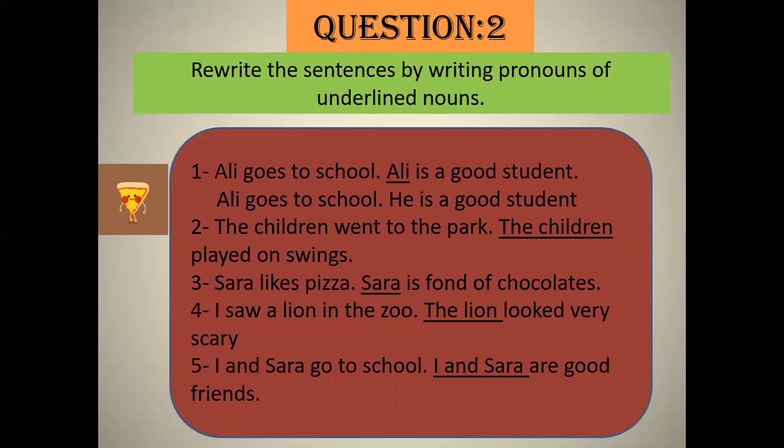The children went to the park. The children played on swings. Okay. Sarah likes pizza. Sarah is fond of chocolates. Number 4. I saw a lion in the zoo. The lion looked very scary. Number 5. I and Sarah go to the school. I and Sarah are good friends. Now you have to change these underlined nouns with pronouns and rewrite them again. उनको दोबारा से लिखना है, ठीक है?